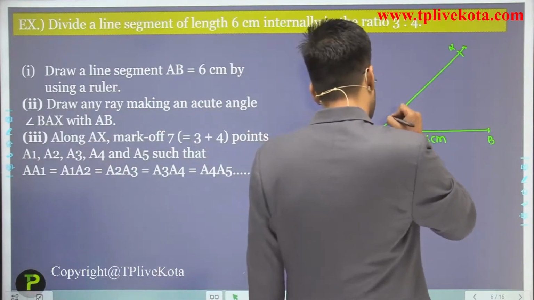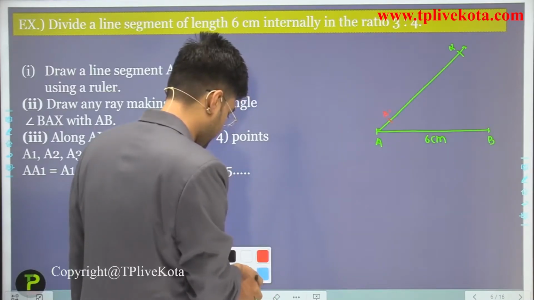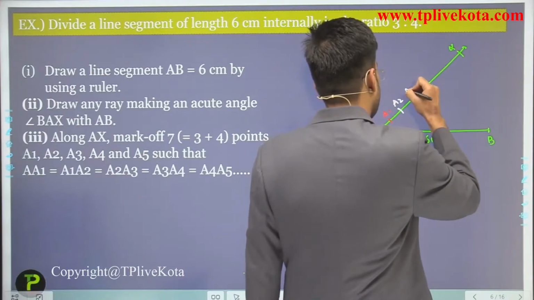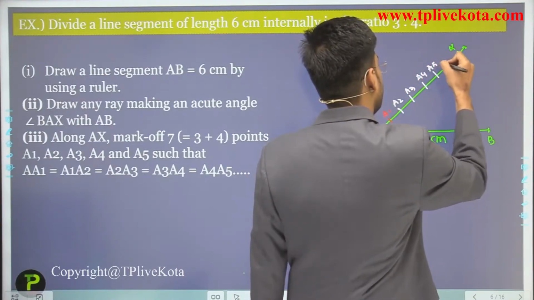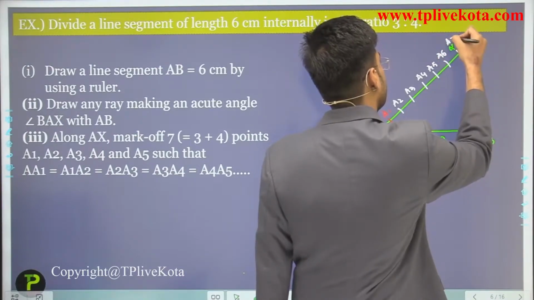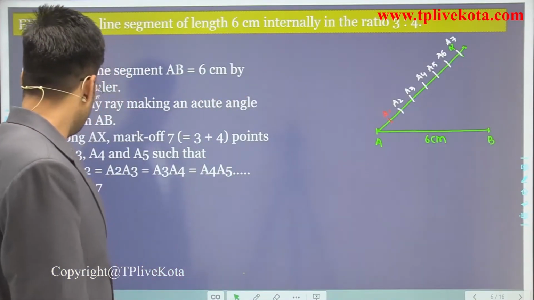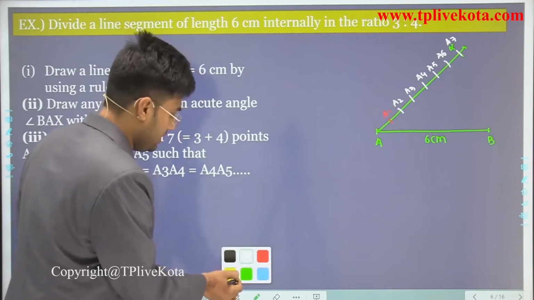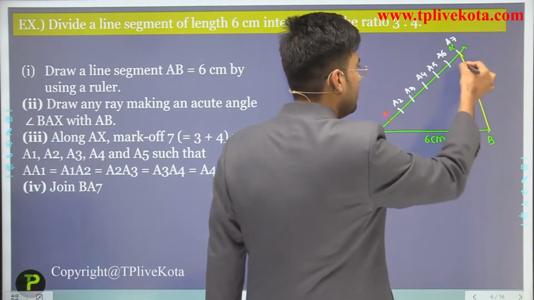So this is A1, A2, A3, A4, A5, A6 and this is A7. Clear? Now the next step is what? Join B to A7. We have to join B to A7.